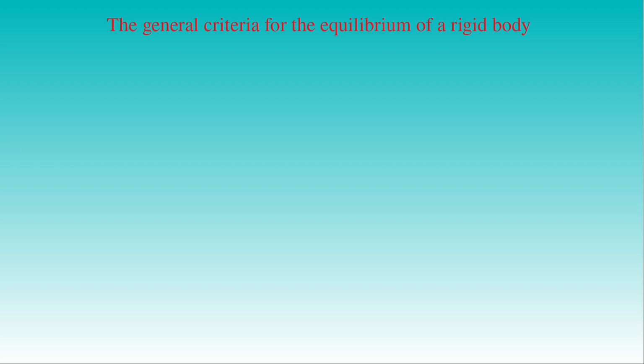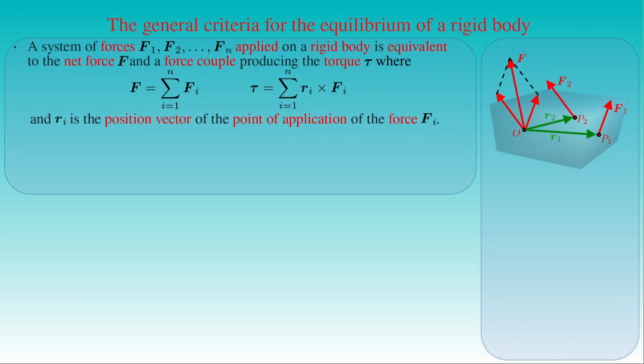Now we formulate the general criteria for the equilibrium of a rigid body. We have already shown that a system of forces F1, F2, ..., Fn applied at the points given by the position vectors R1, R2, ..., Rn relative to an arbitrary point O of the body can always be reduced to two sets of quantities. The first set consists of a single vector, a resultant or a net force F, given